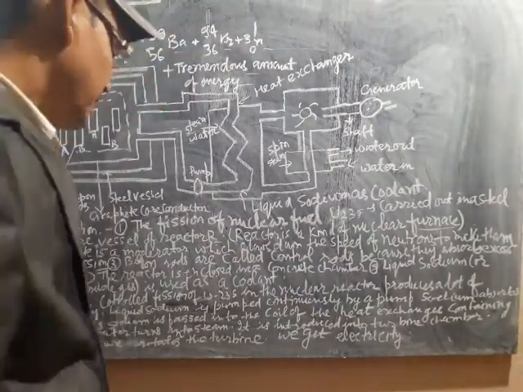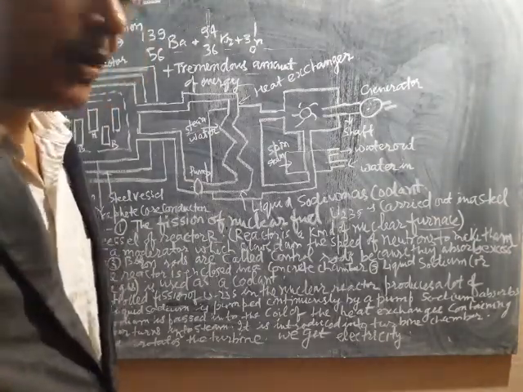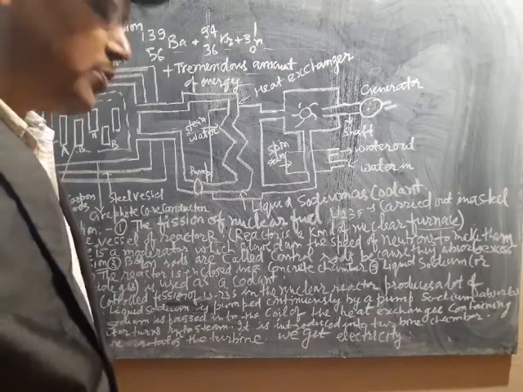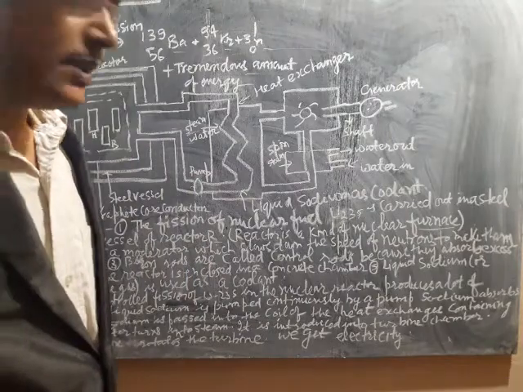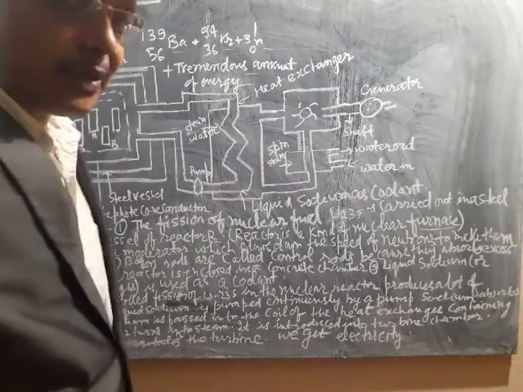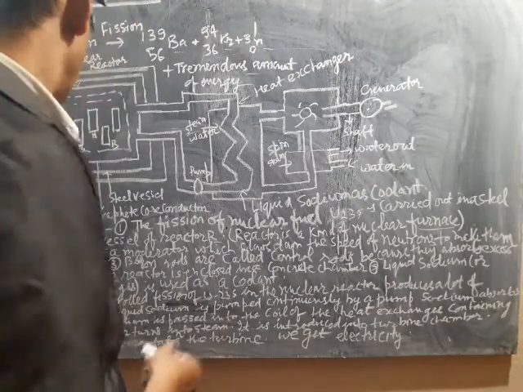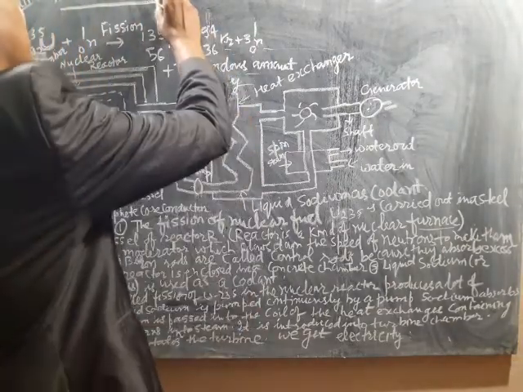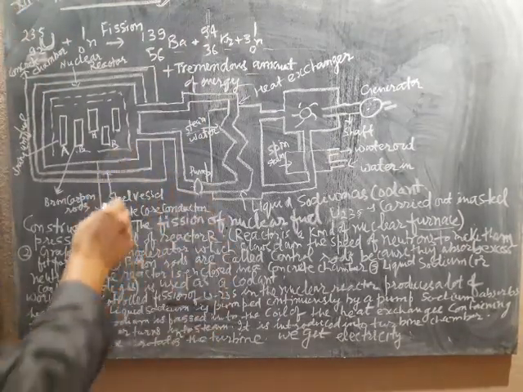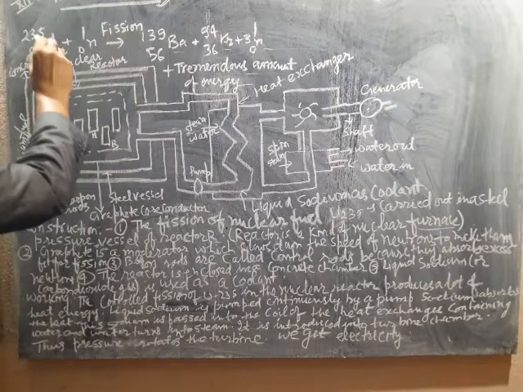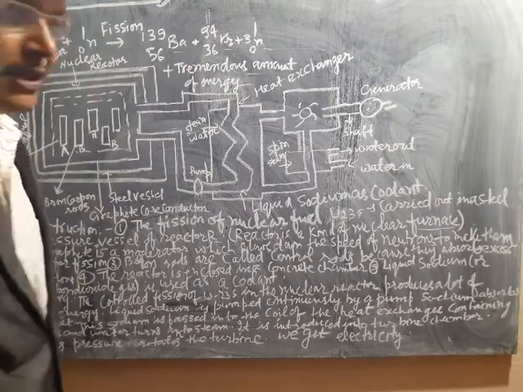One of our greatest scientists, Dr. Homi Jahangir Bhabha, did a lot of work regarding nuclear reactors. He set up different types of nuclear reactors in India. So this is a nuclear reactor. Try to understand it; it is very simple. Here you have to use uranium 235. You know uranium is a radioactive element.